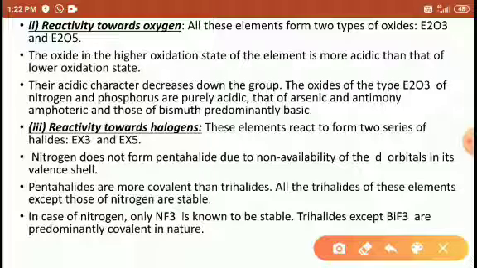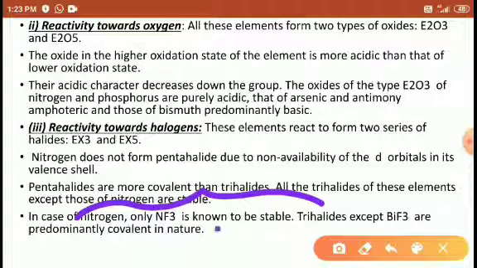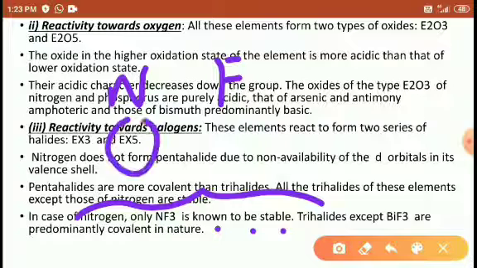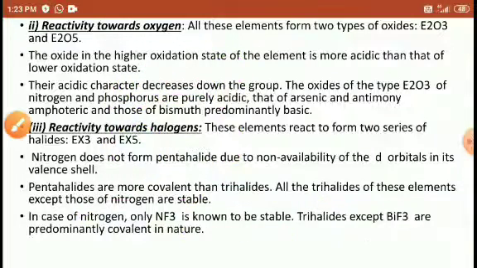And NF3 is known to be stable because the sizes of nitrogen and fluorine are more or less close to each other. Due to that reason, they form a stable compound.